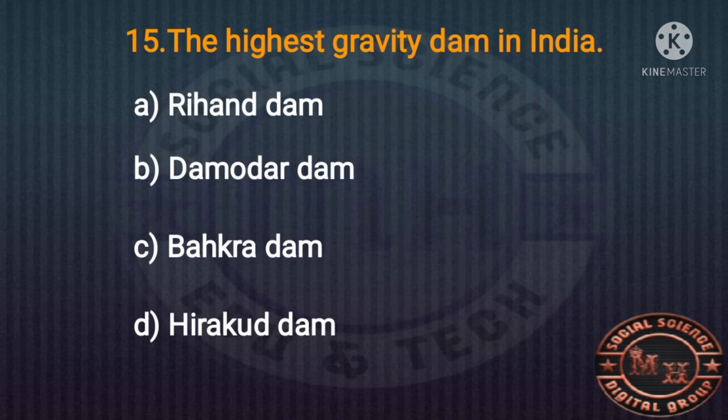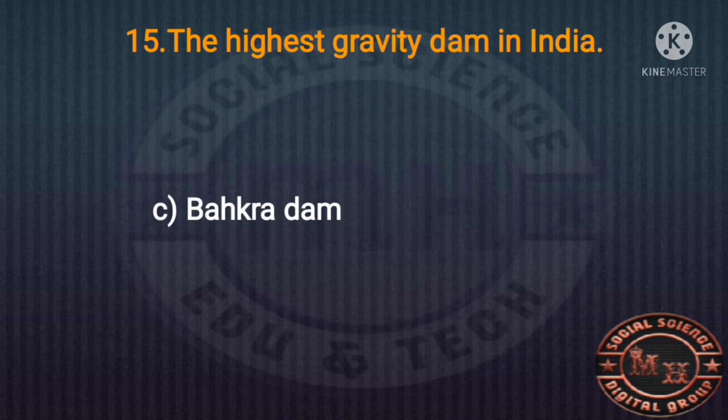The right answer is West Bengal. The 15th MCQ. The highest gravity dam in India. Options: Rihand Dam, Damodar Dam, Bhakra Dam, Hirakud Dam. Which is the right answer? The right answer is the Bhakra Dam, the highest gravity dam in India.